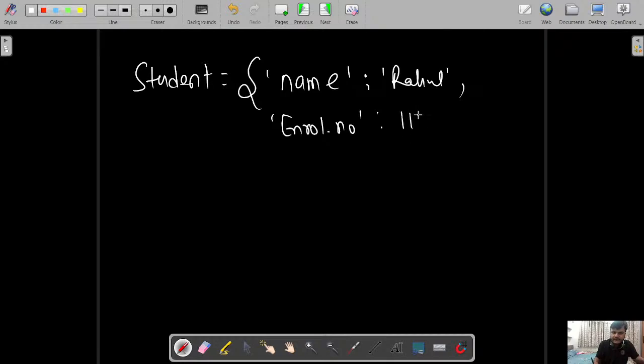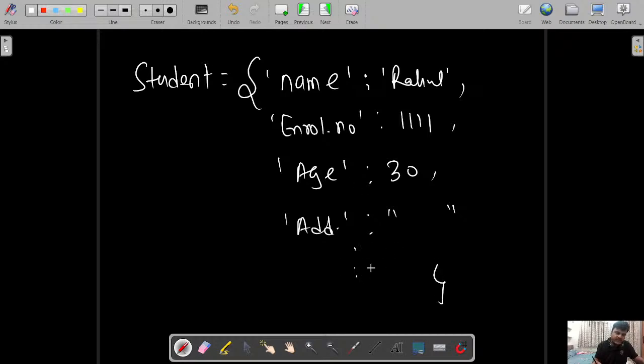Let's say the enrollment number is 1111. Third, if it is age, let's say 30, an integer. If you want to store address, use double or single quotes, and you can store as much information as you want. This is a Python dictionary.